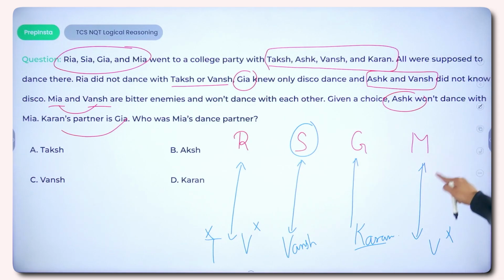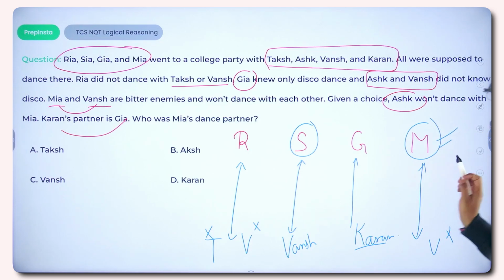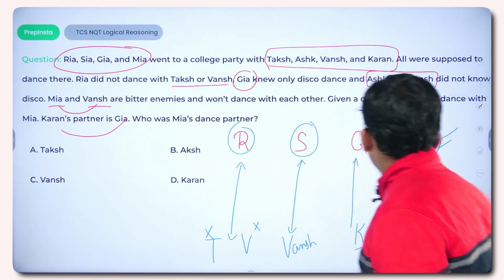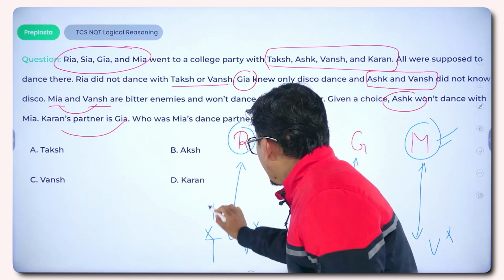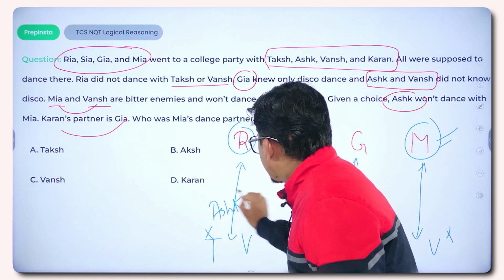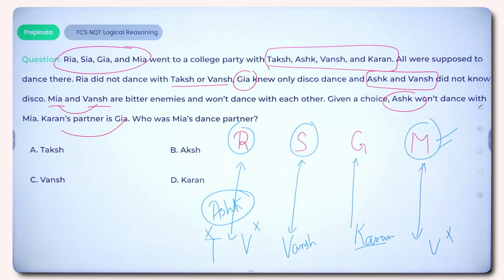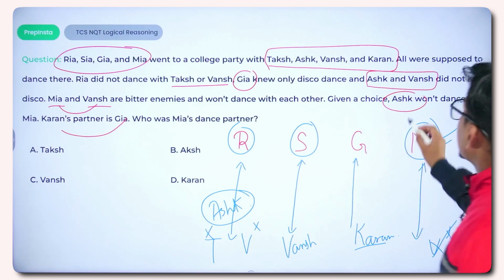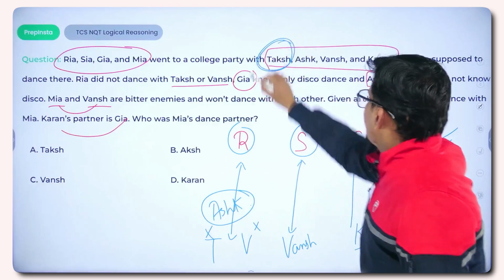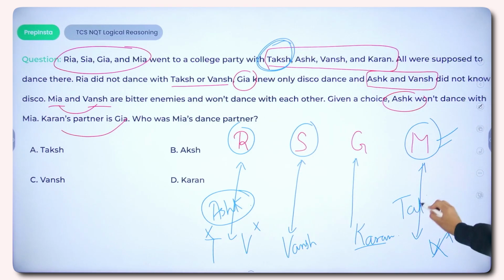Now comes the third portion. We get one more piece of information: Ashk won't dance with Mia. So Ashk, who is left out, can't go with Mia. So Ashk will definitely go with Riya. So whoever is left will go with Mia. The last partner left would be Taksh. So Taksh will certainly go with Mia.